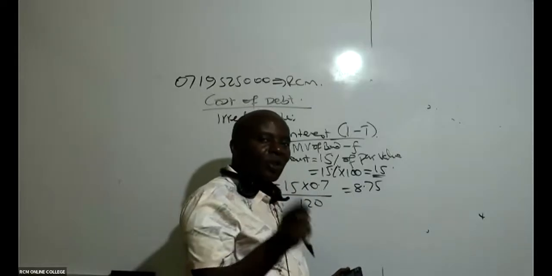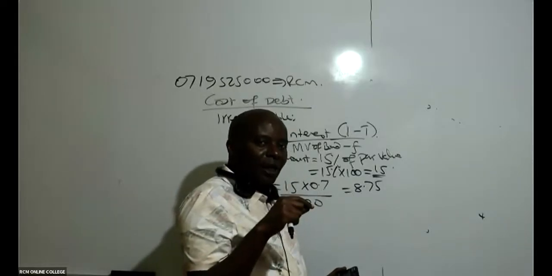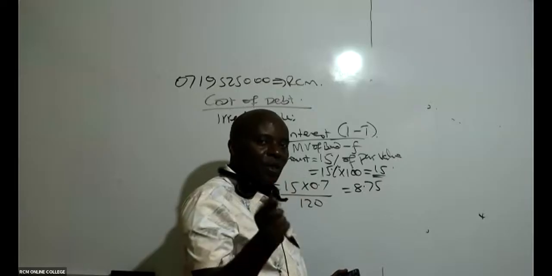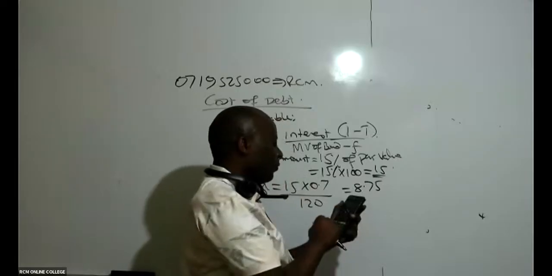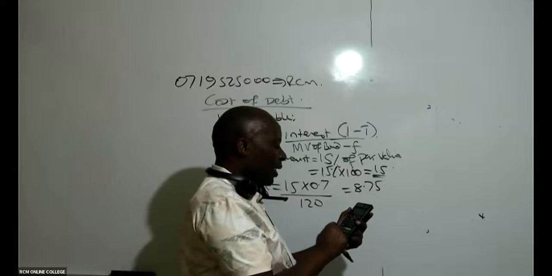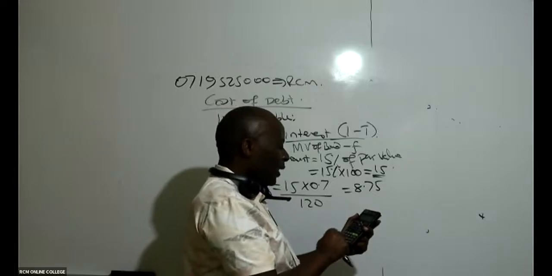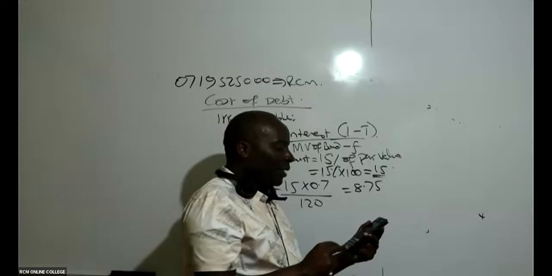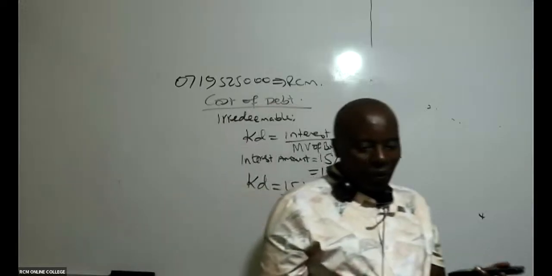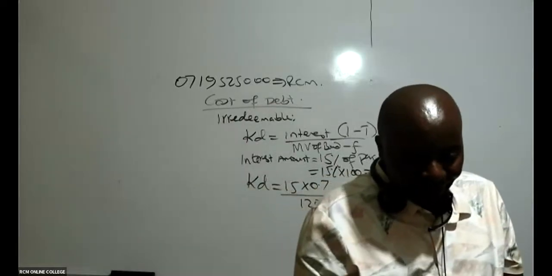Tax rate is given in the question as 30%. All right. So I should say 1 minus 0.3, which is 0.7. And then I say 15 times 0.7. Whatever I get, I'm getting 8.75. Can you kindly confirm? Most of them are getting?